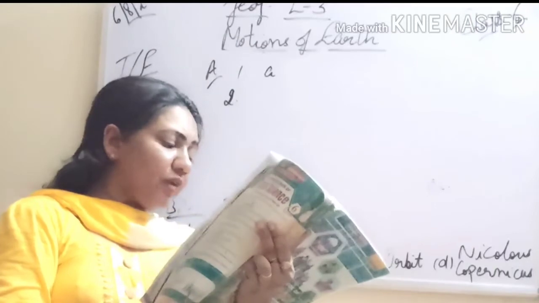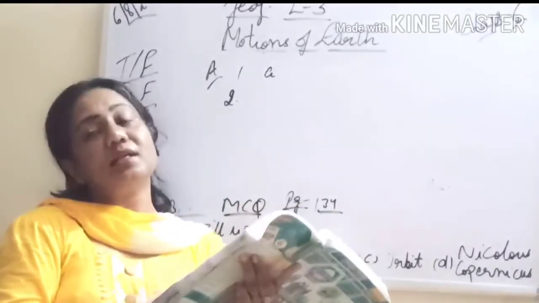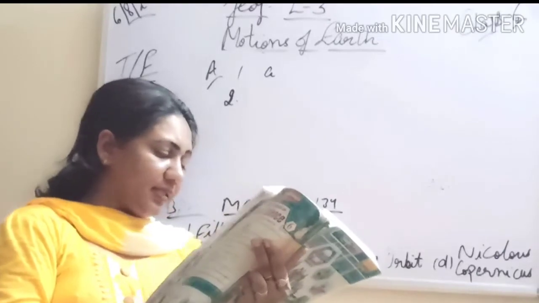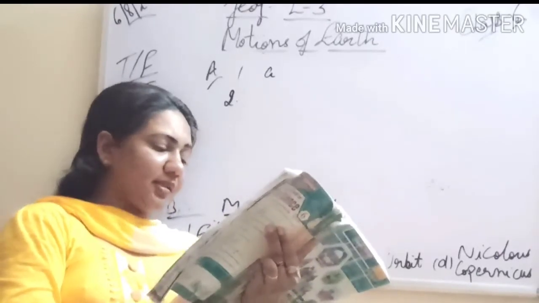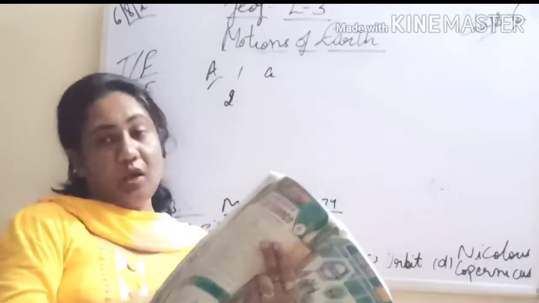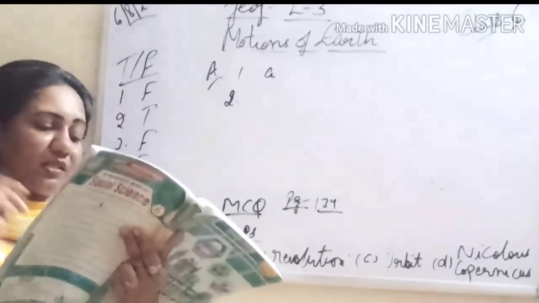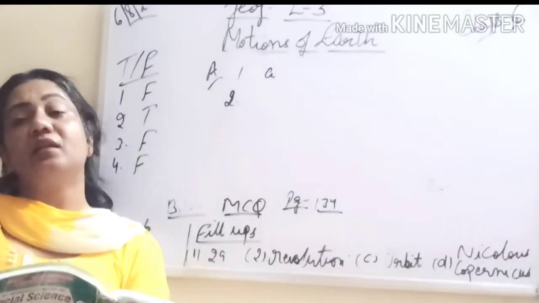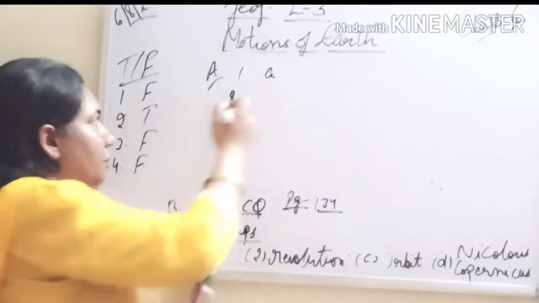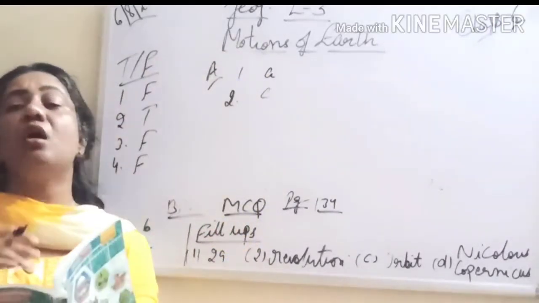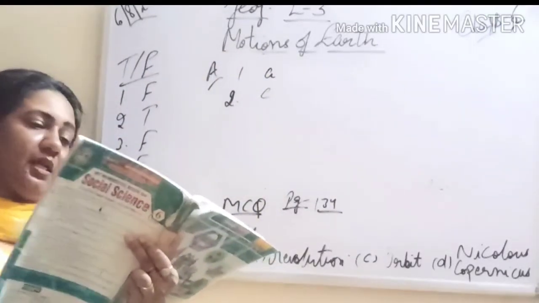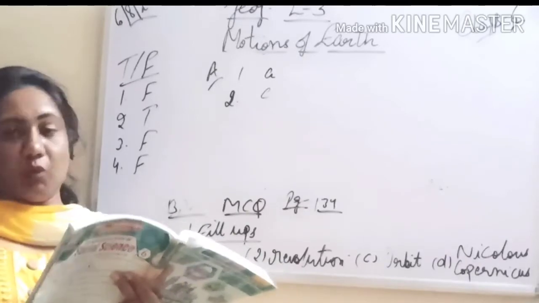Then the position of the earth in its orbit on 21st March and 23rd September is known as tropics, solstices or equinoxes. So we all know that we have two equinoxes on 21st March and 23rd September. So again it is option number C according to your books, equinoxes. So with this we finish the book work.